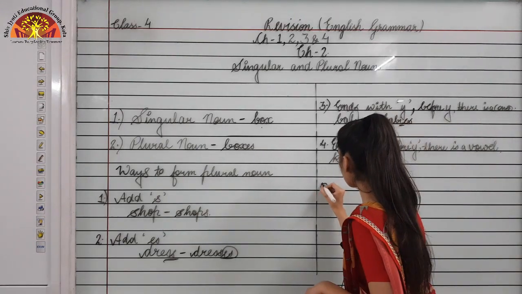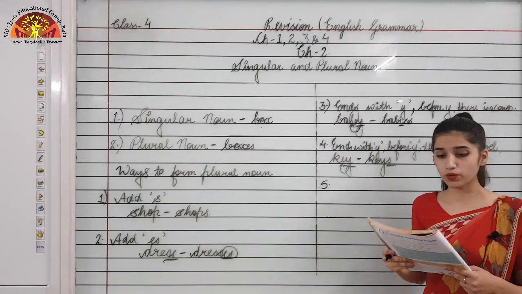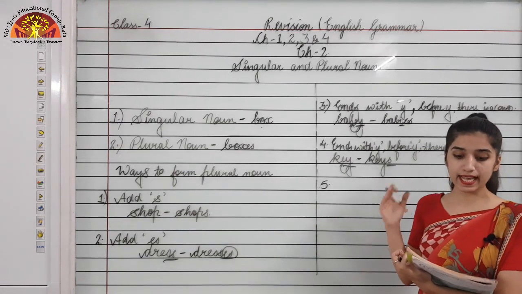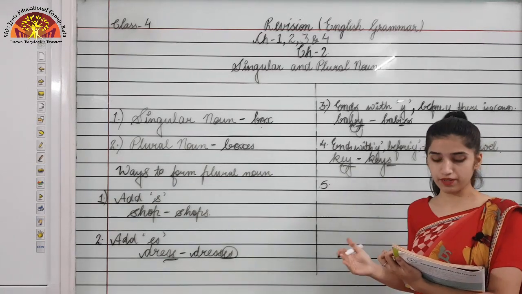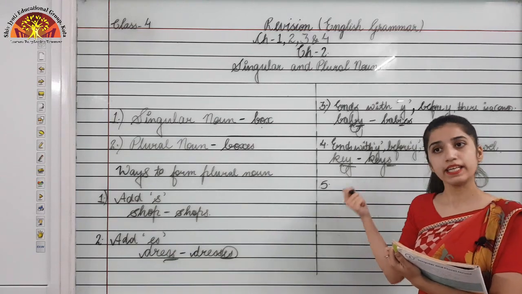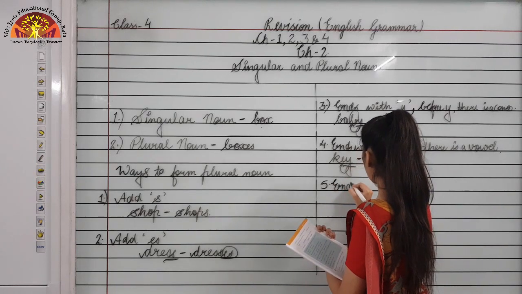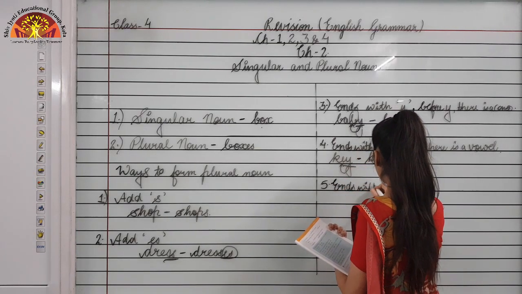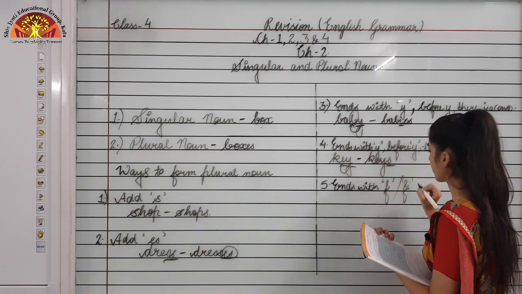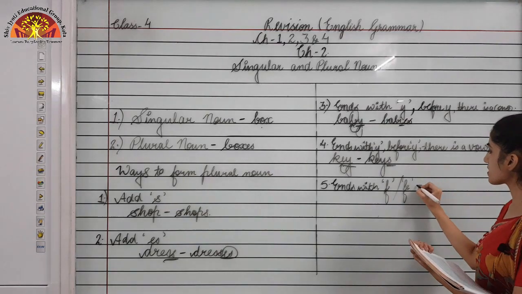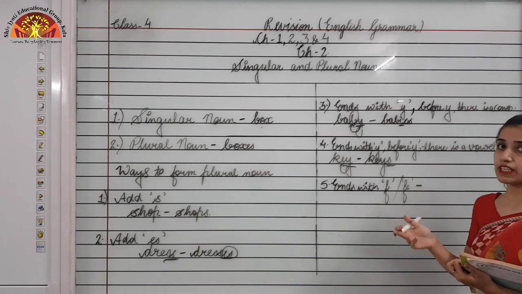Now the fifth rule, let's see the fifth rule, which is given on page number 5. Okay, so for most nouns that end in fe or f, change the f or fe to v and then we will add es. So, ends with f or fe, right? So what we will do is we'll just replace this with v and then we will add es.